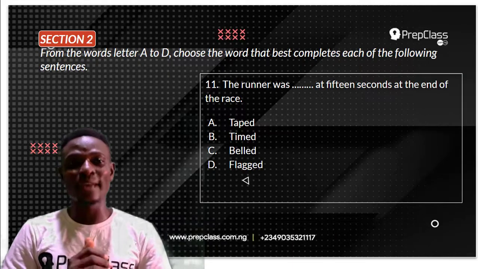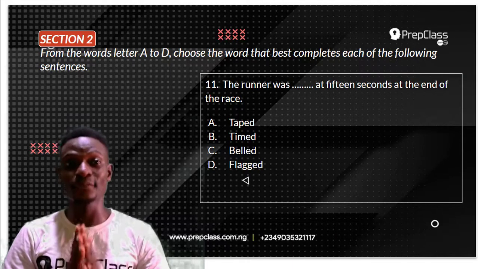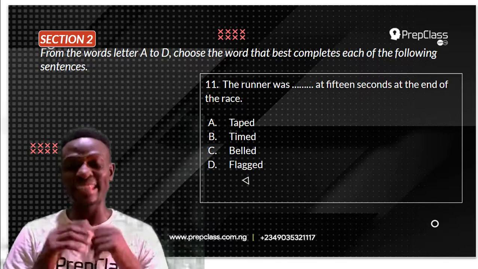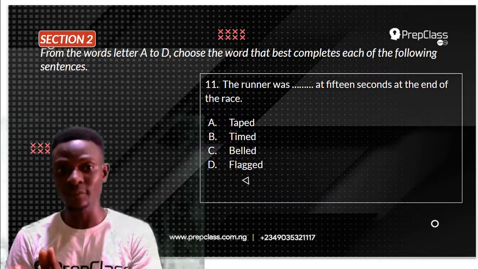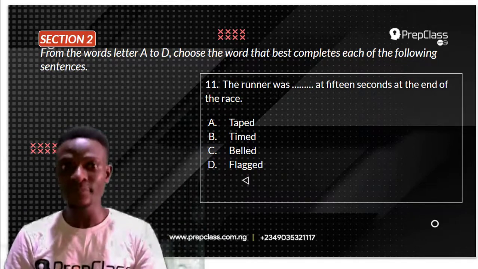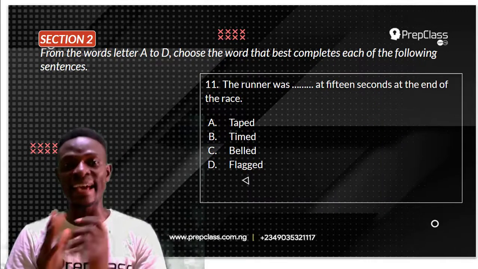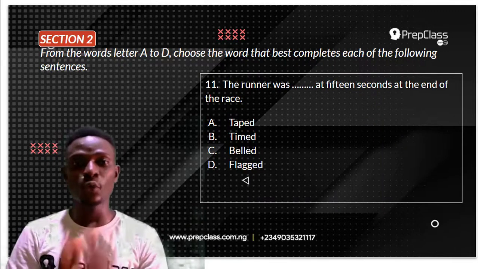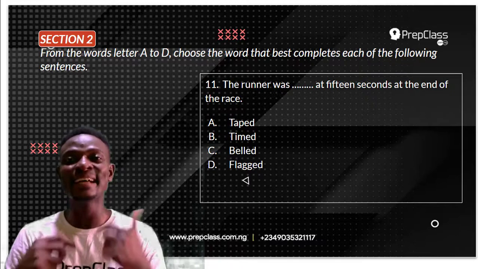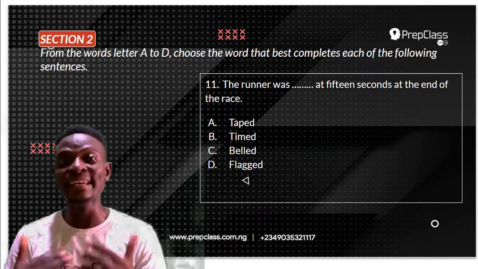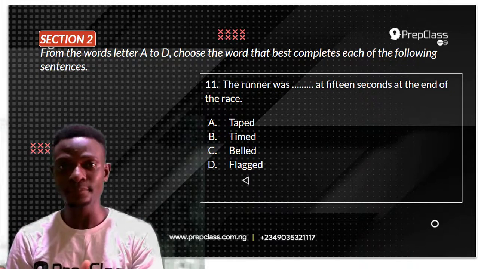Okay, the first question we have is question 11, and this is from section 2 of the 2020 English WAEC past questions. Now, the instruction reads, from the words lettered A to D, choose the word that best completes each of the following sentences.